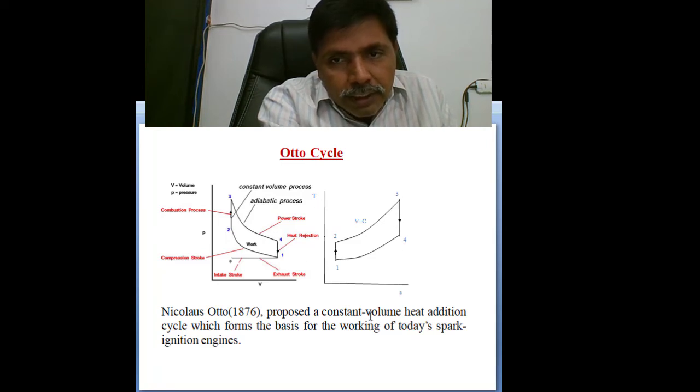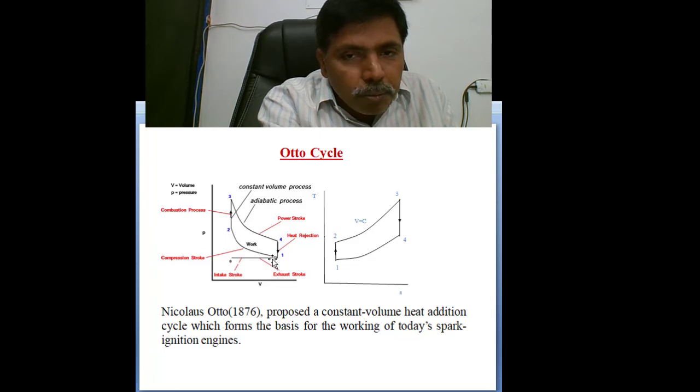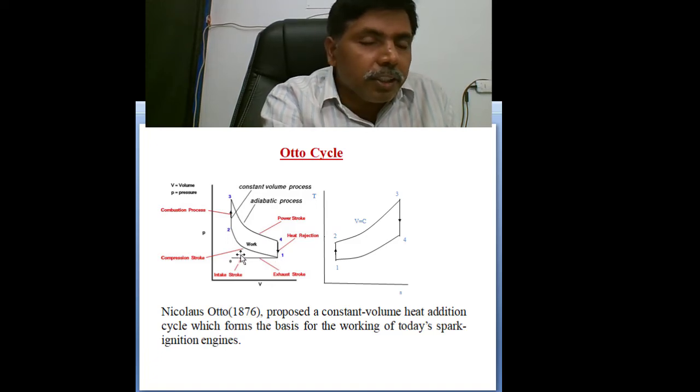You can see in the TS diagram entropy is constant, so adiabatic expansion is a straight line from 3 to 4. Here 4 to 1 is constant volume heat rejection. Volume is constant, so in the PV diagram it is shown vertically. Then after that exhaust generally takes place, but here there is no exhaust.